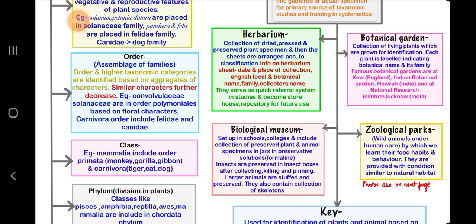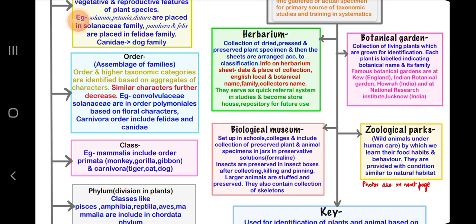Then botanical gardens, collections of living plants which are grown for identification. Each plant is labeled indicating its botanical name and its family. Famous botanical gardens are at Kew, that is in England. Indian botanical gardens are at Howrah, India, and at the National Botanical Research Institute in Lucknow.